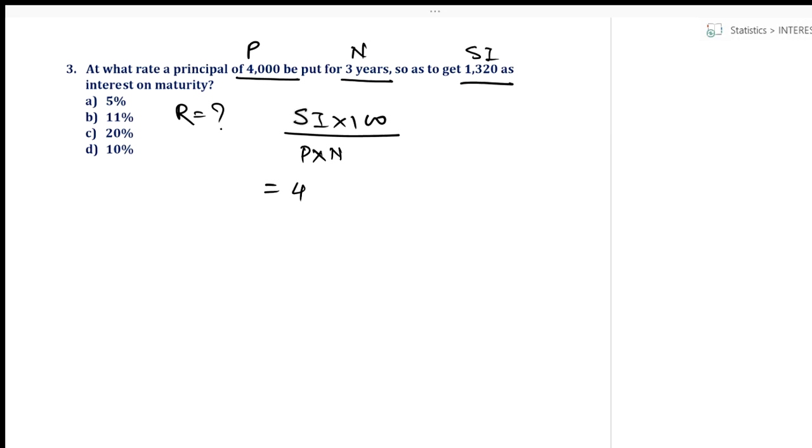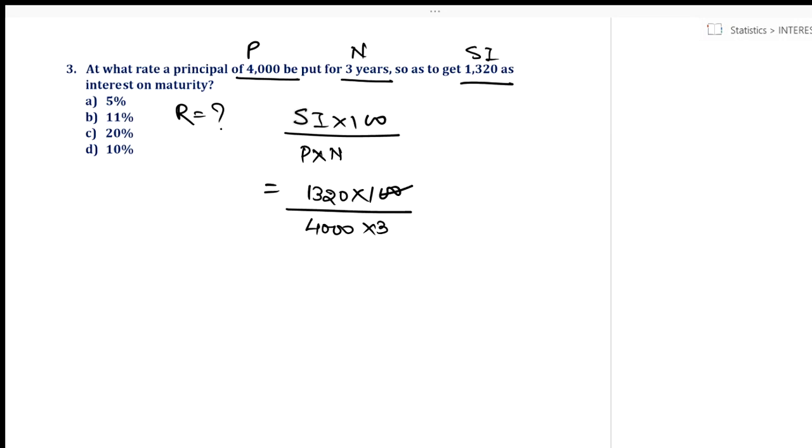What is SI? SI is 1320. So 1320 into 100 upon P, that is 4,000 into N, number of years is 3. Will anything get cancelled?